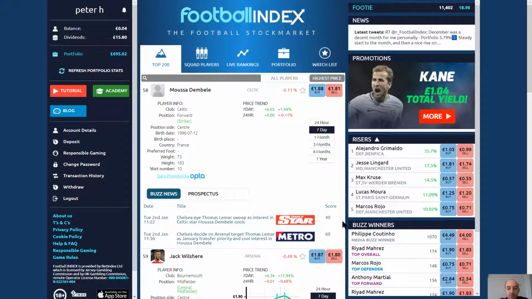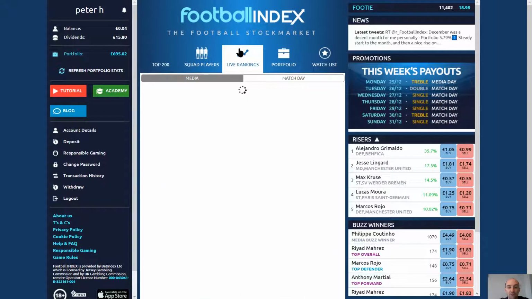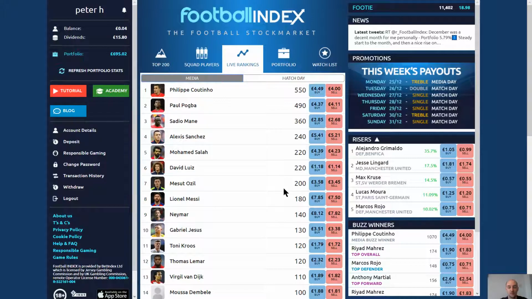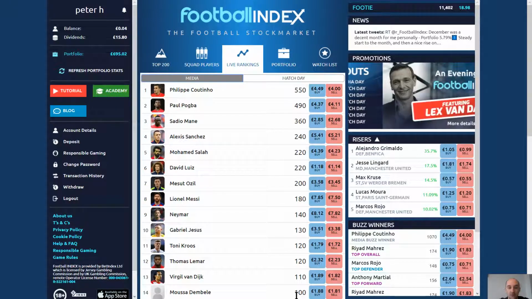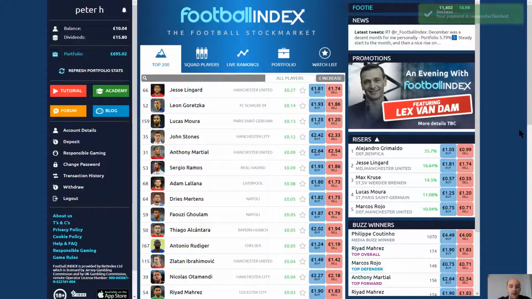You will also see buzz news for each player. This shows how many times they've been mentioned, and as you can see here, Dembele has been mentioned twice today, earning 100 points. This will then translate into the live rankings where you'll be able to see where he lies today, which is here with 100 points. He would not be currently winning the buzz today, but as we said before, if you are after buzz winnings, you may have to buy players which are higher in value.